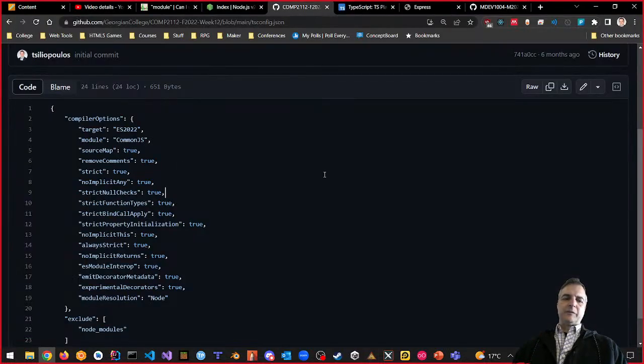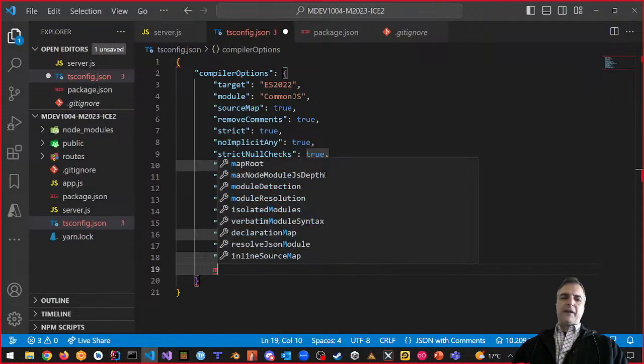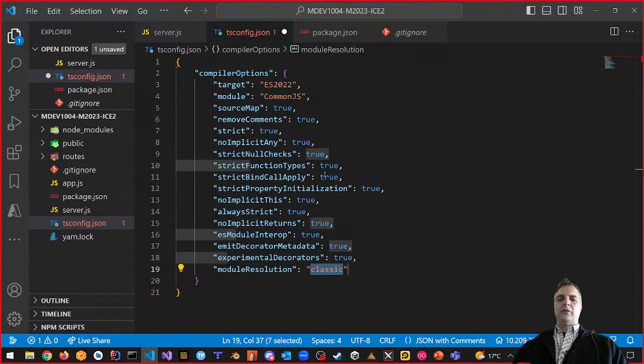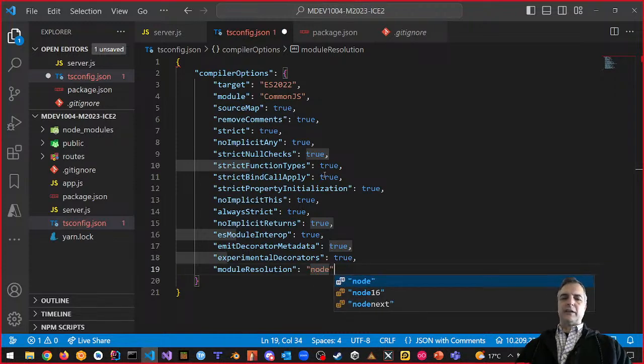Seems like a long list, but we pay for this once, guys. And then finally, module resolution, this one is node. And if you look at this, node is something that we want to use. Node by itself, not node 16, just node. Okay? Those are all of them.